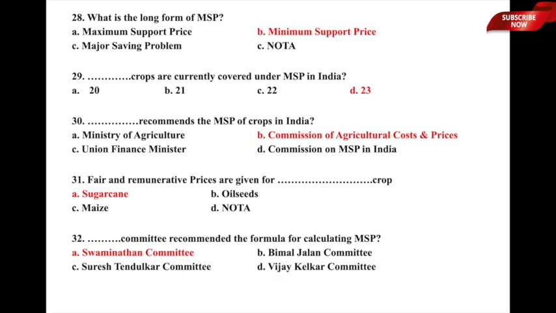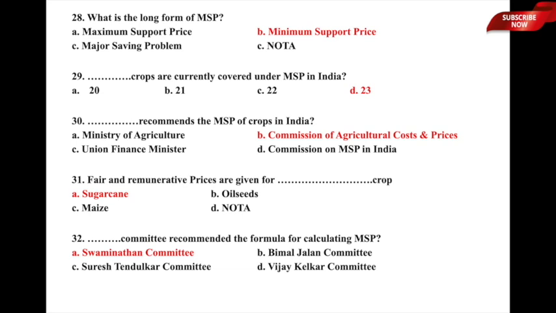What is the long form of MSP? The underlying options are A, maximum support price, B, minimum support price, C, major saving problem, or D, none of the above. So here a very important thing in terms of agricultural economics is MSP or minimum support price. So option B, minimum support price, is the correct answer to this particular question.